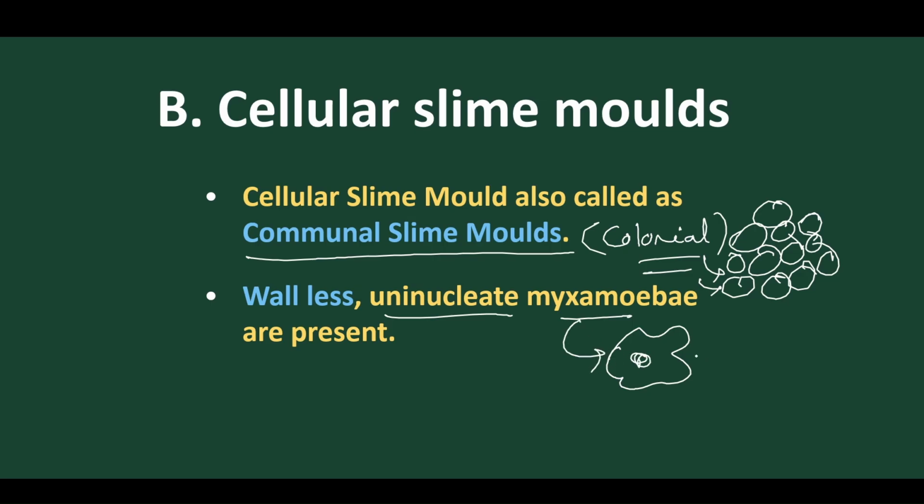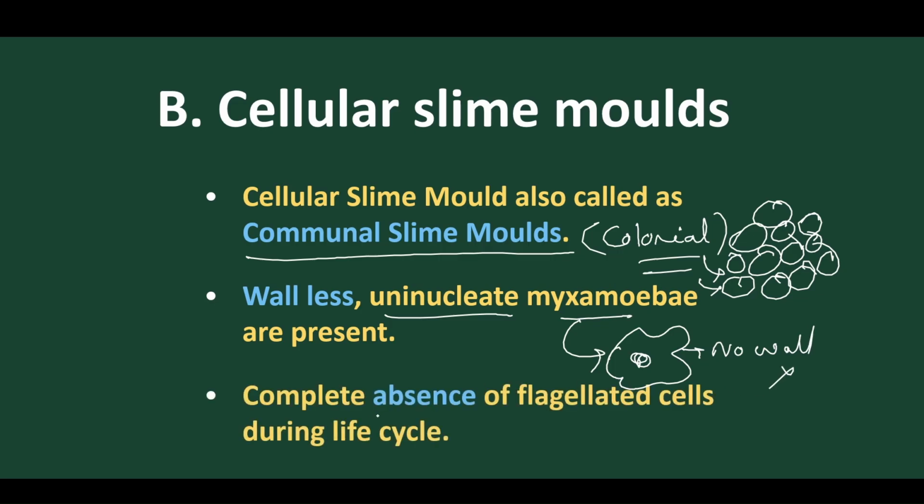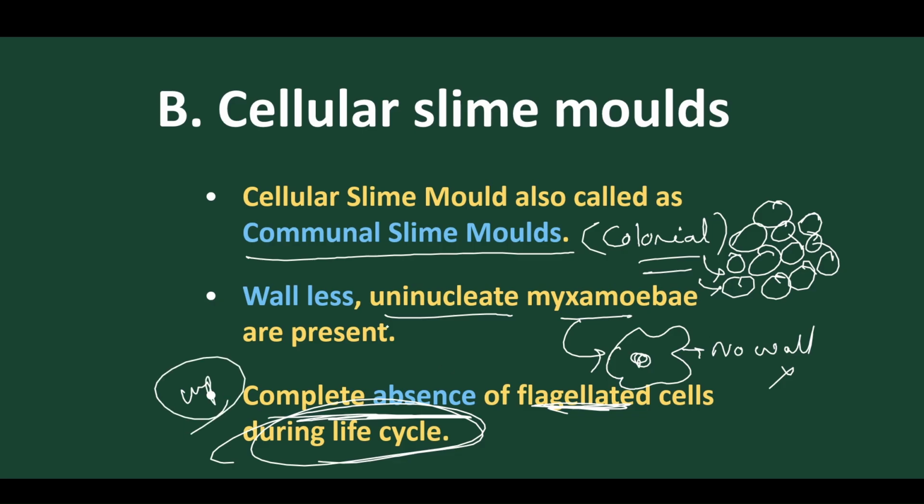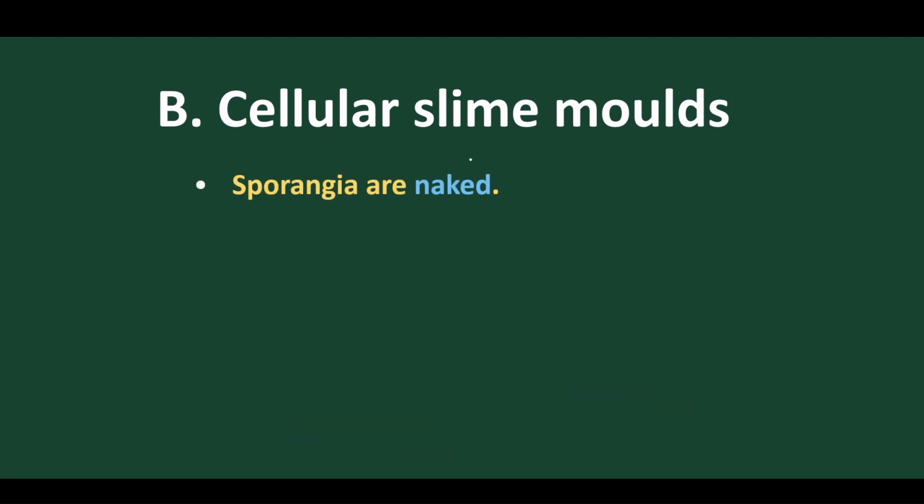So this is the myxamoeba. No wall is present. They don't have a cell wall, and there is a complete absence of flagella. They don't have flagella in their life cycle. Very important question: in cellular slime molds, no flagella are found in the life cycle.